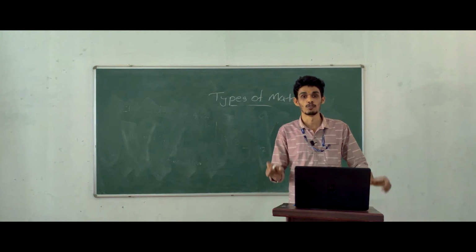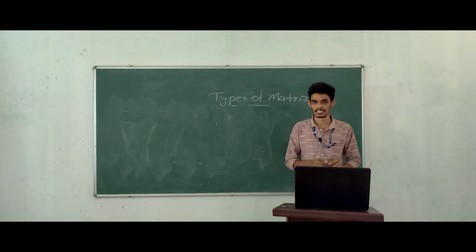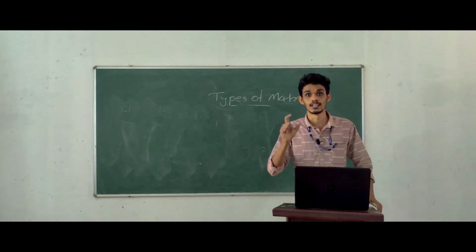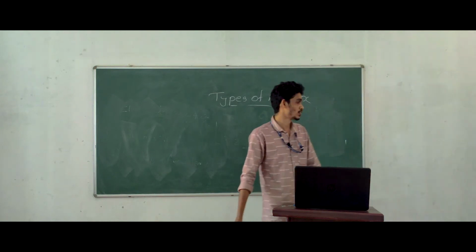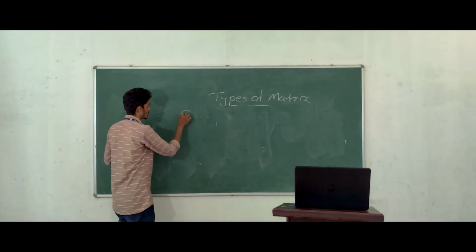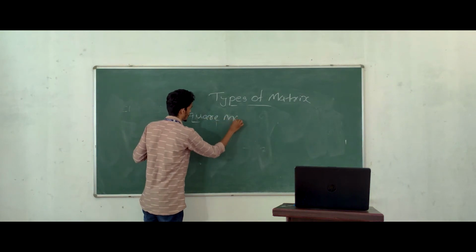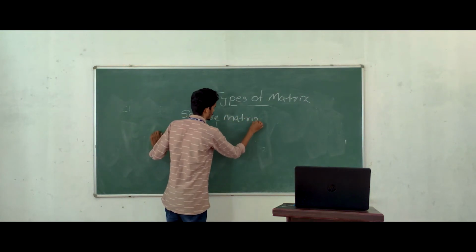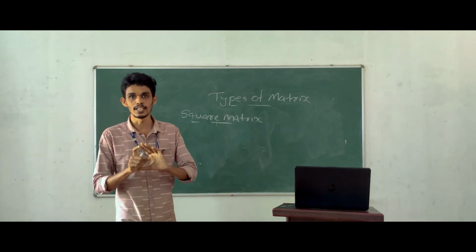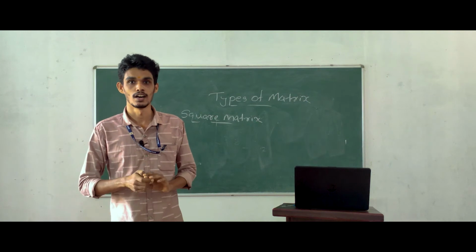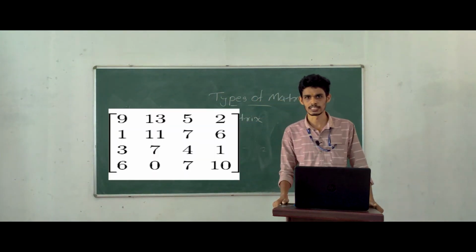Types of matrix. First type is square matrix. Square matrix means a matrix has an equal number of rows and columns. In this slide, we can see one example of a square matrix.